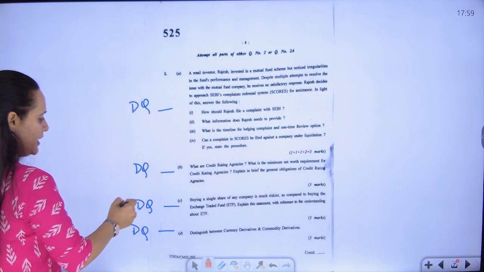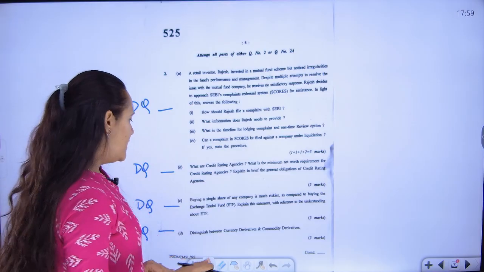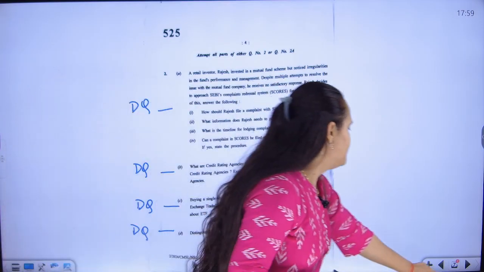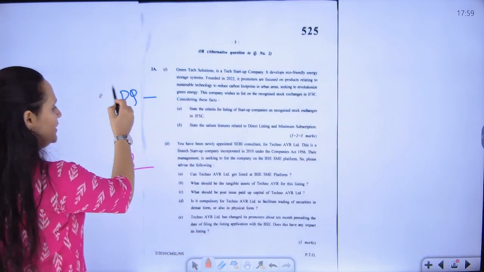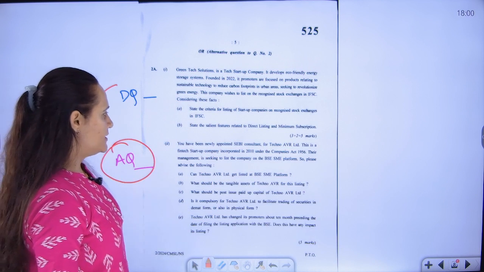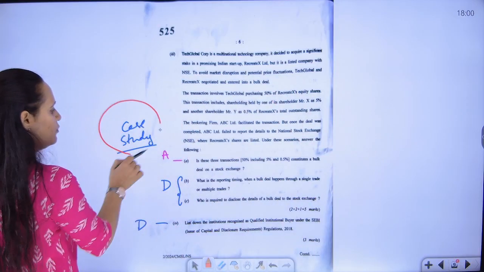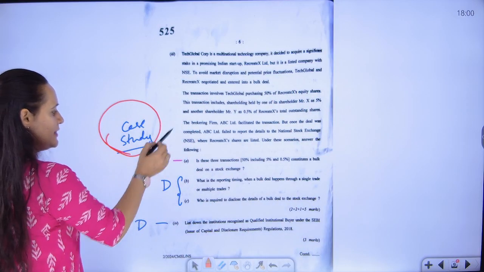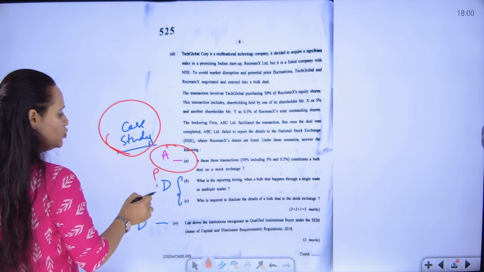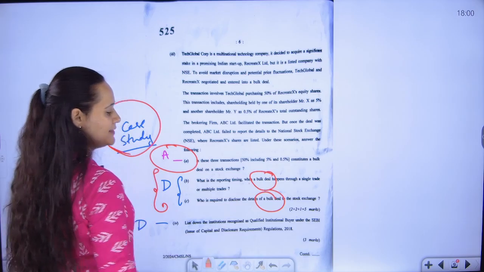Again, direct question, direct question, direct question. Everything has been directly asked by the institute. Next, direct question. This is one application based question that the institute has asked. Again, case study type of question. In that, one question is application based, and 2 questions are direct questions in relation to the bulk deal transaction concept